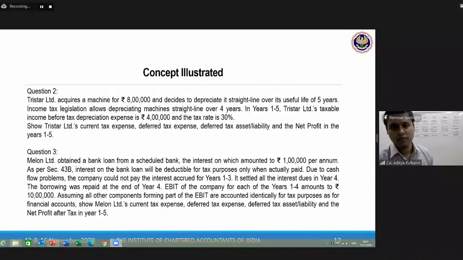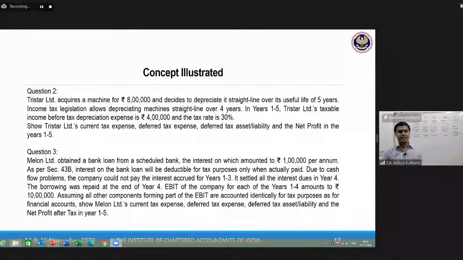So now I will explain what is to be done. Interest for years 1, 2, 3 will come in the books, but it will not be tax deductible. So therefore, you will pay more tax in years 1, 2, 3. In year 4, you will have only 1 year's interest expense, but for tax purposes, all the 4 years' interest expense will come because you are paying it in year 4.